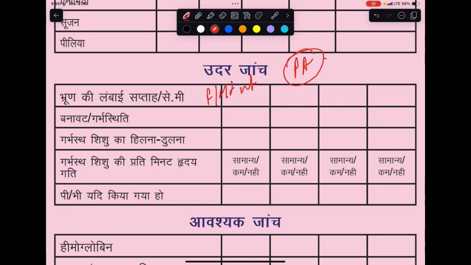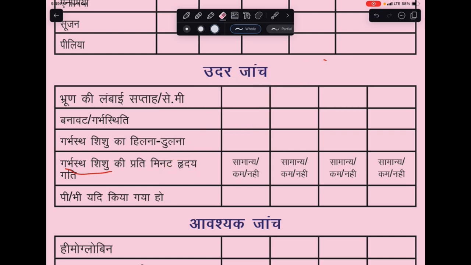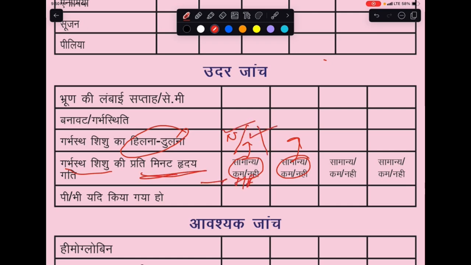So we take the fundal height in weeks or centimeters. Then we look for the lie or presentation. Then we look for the fetal movements. Then we look for fetal heart rate per minute. So this is interchanged actually. All this needs to be over here, whether the fetal movements are normal or not. And here we have to write the fetal heart rate, and how much heart rate we have calculated by hearing from this stethoscope.